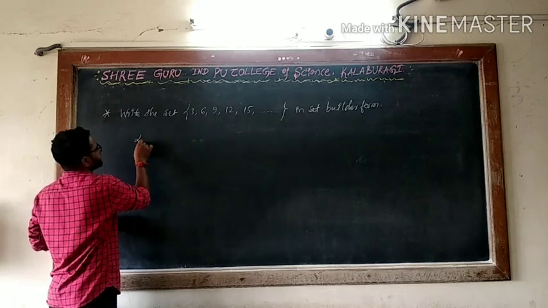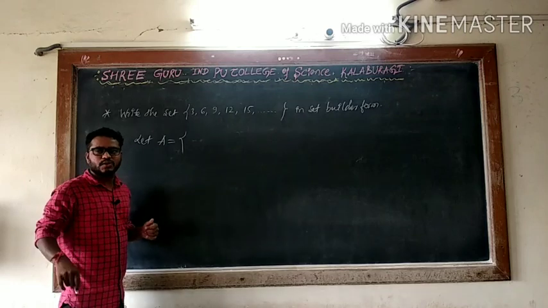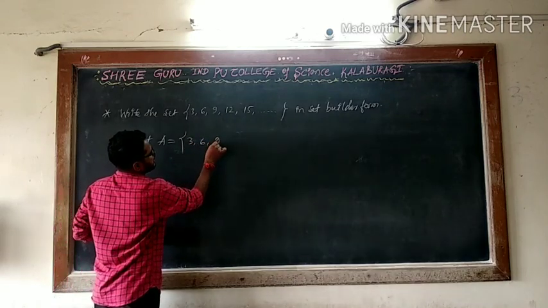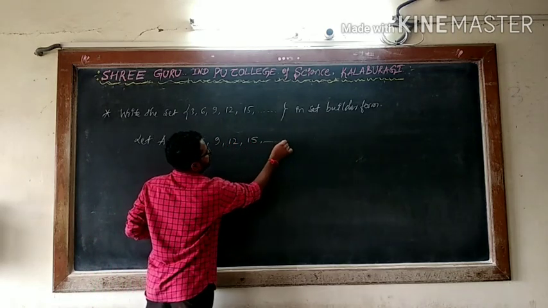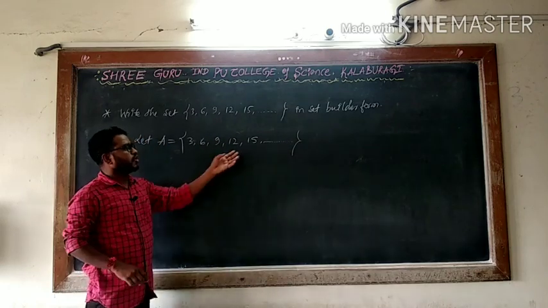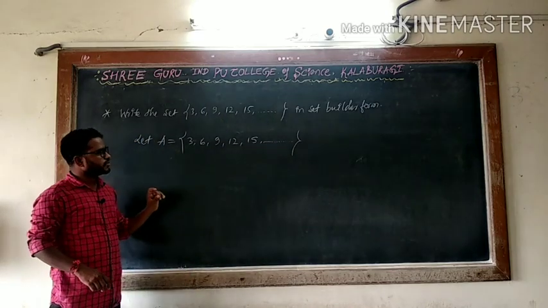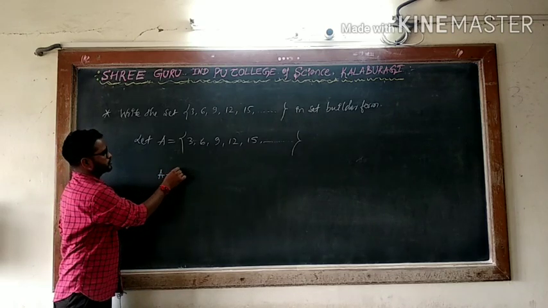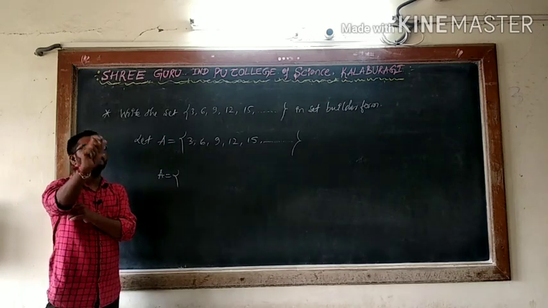What is the given? I will say let A. Usually sets are denoted by capital letters, no? A is 3, 6, 9, 12, 15 and so on. Dot means infinitely many values. We don't know how many here. So 3, 6, 9, 12, 15 and so on. So one thing, you have to use your mind. See the numbers and follow the pattern.